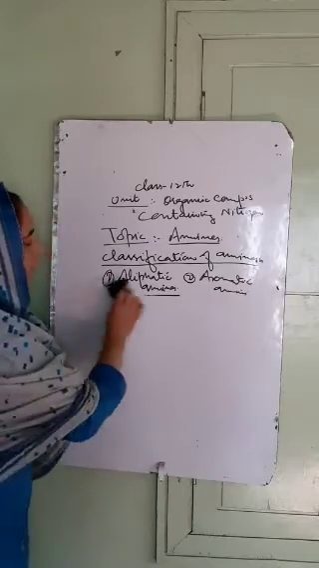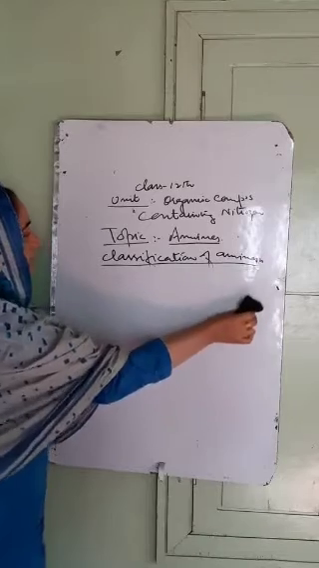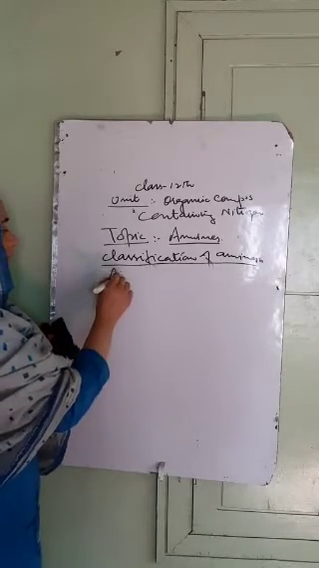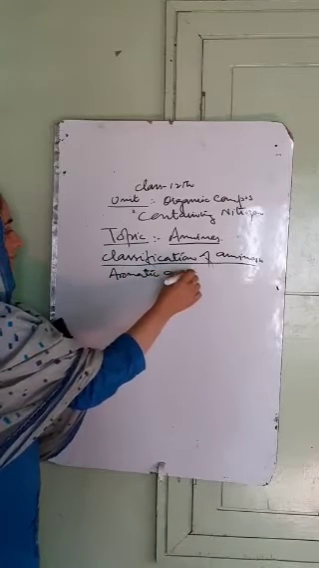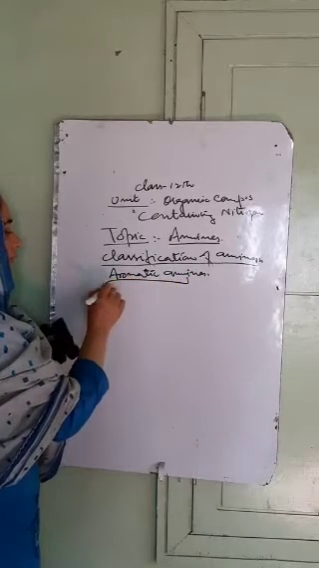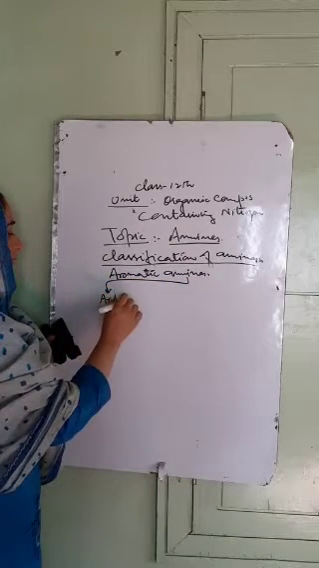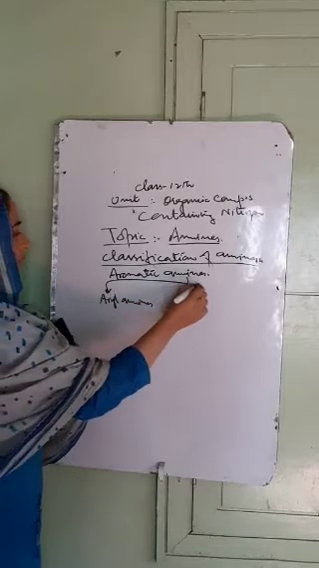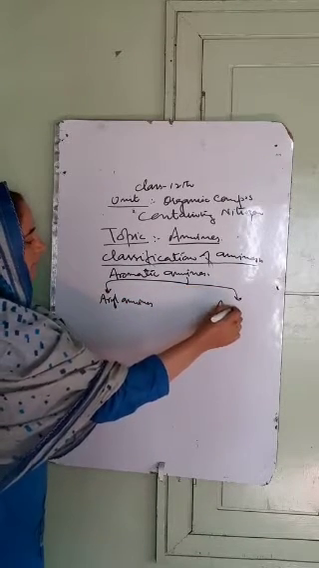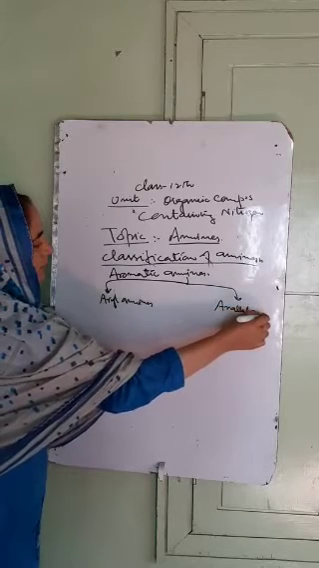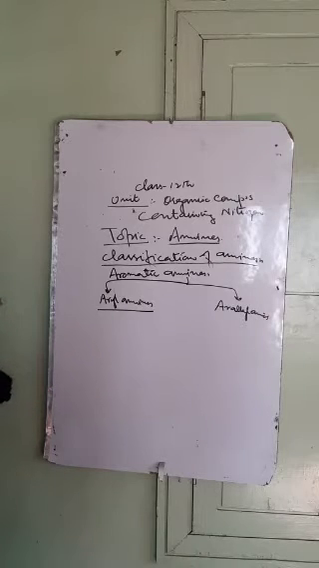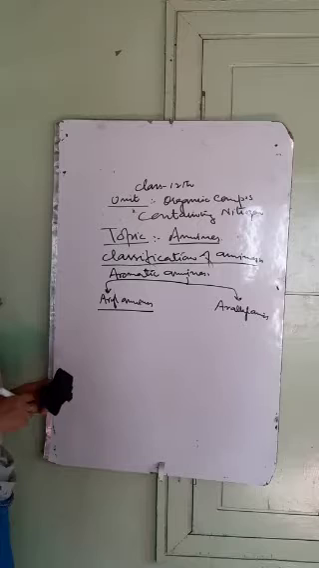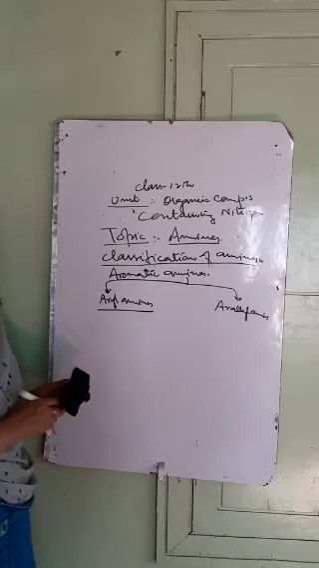Now we have aromatic amines. There are two types: aryl amines and number second, alkyl amines. Aryl amines are those when the nitrogen of the amino group is attached to the aryl ring. In case of secondary and tertiary, the aryl rings, they may be same or they may be different.